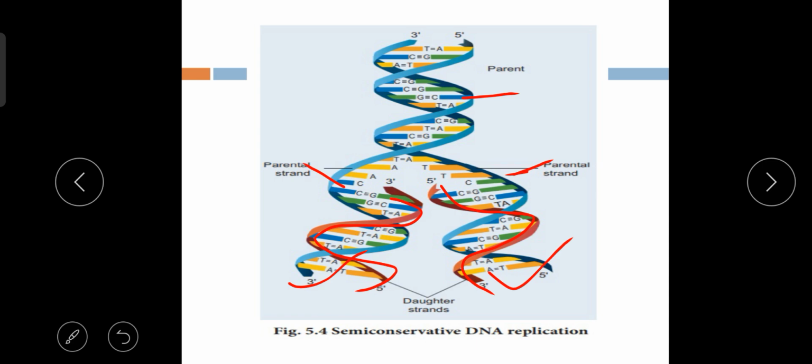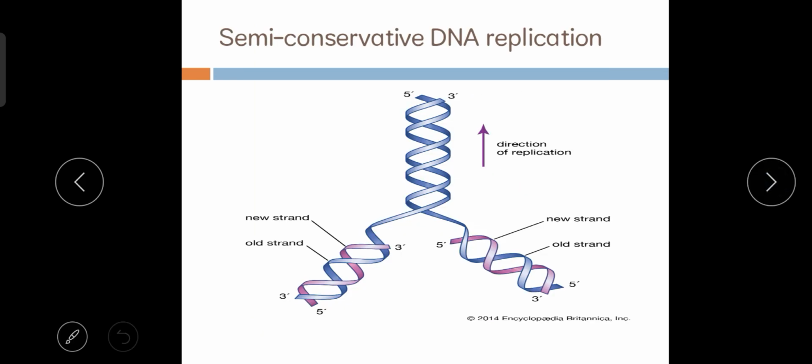Semi means half. Conservative means conserving the parent. In the newly formed DNA molecule, half of the strands are the parent strand and half are the new strand, which is called semi-conservative. Always remember this for the newly formed DNA molecule. We have another image or diagram.